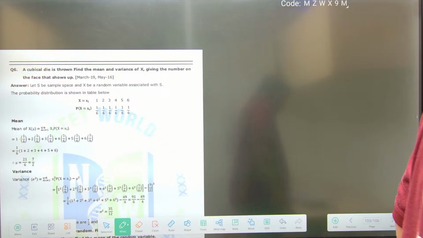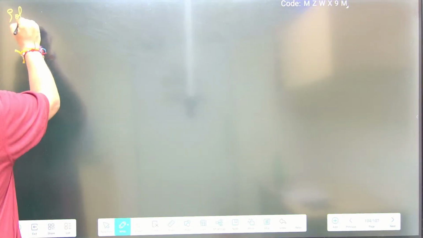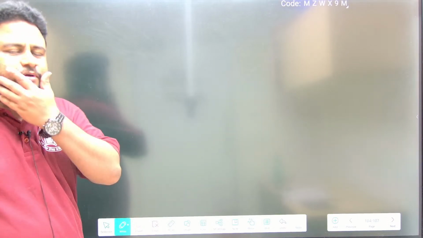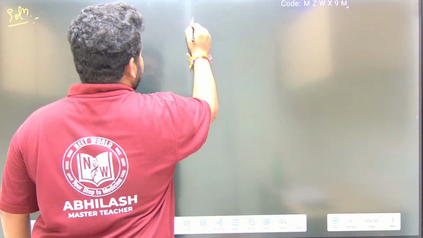Now for this question, they are asking mean and variance. They have not given the table. So what do you have to do? For this question, you have to do it by yourself. A cubical die, if you throw it, see here. Suppose this is a die. Let me explain to you.